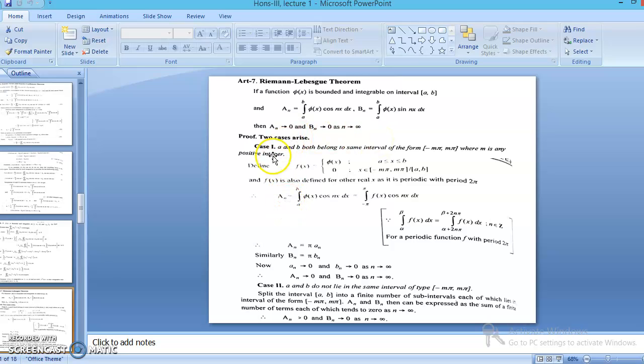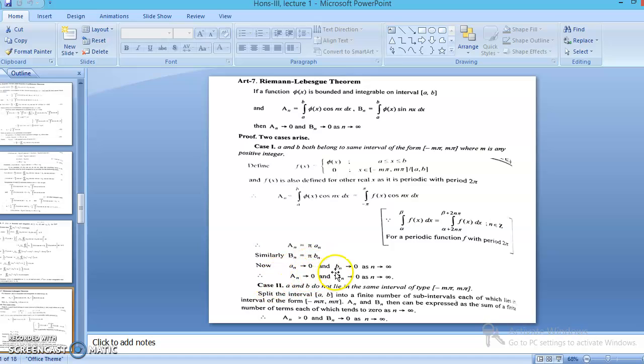In this proof, we are taking two cases. First is when small a and b both belong to the same interval of this type, and we define the function f(x) as this one. Then A_n, which is given as the integral from a to b of phi(x) cos nx, is equal to the integral from minus pi to pi of f(x) cos nx, as f(x) is defined in the above inequality. So this value is equal to pi a_n, as we know from the formula of the Fourier coefficient. Similarly, B_n is pi b_n.